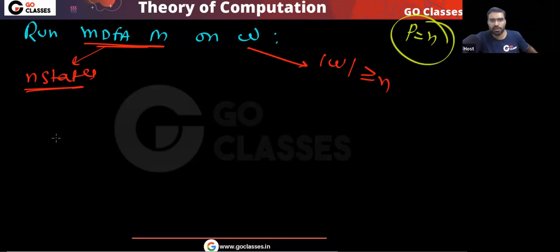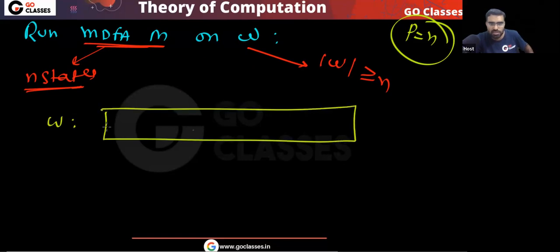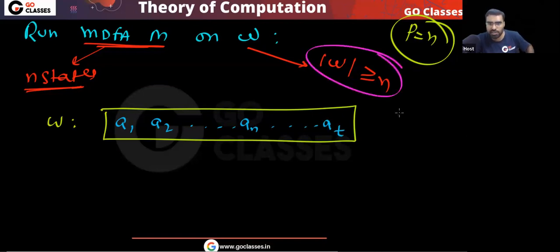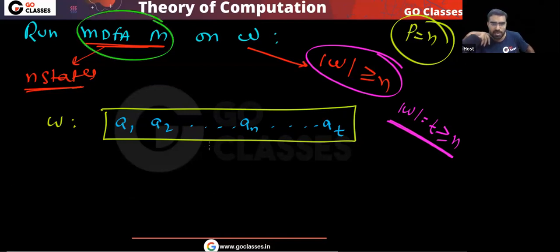So if I run this DFA on this string, let's assume the string is A1, A2, and so on, AN, and so on, AT. Let's assume the length of the string is T, which is greater than or equal to n. Now you tell me one thing: if you run this DFA M on this string, can I guarantee that some state will repeat?